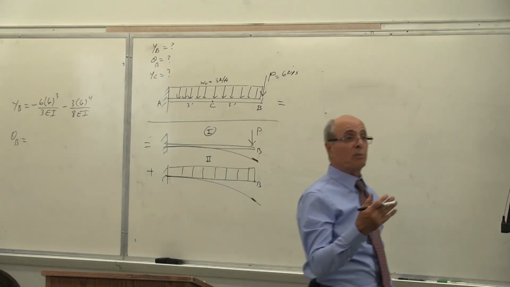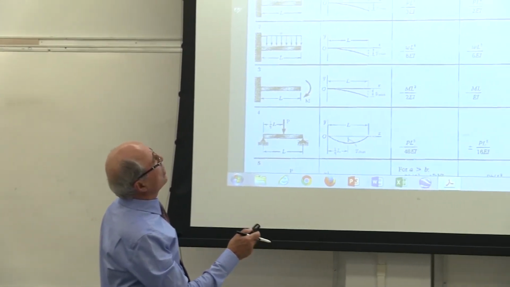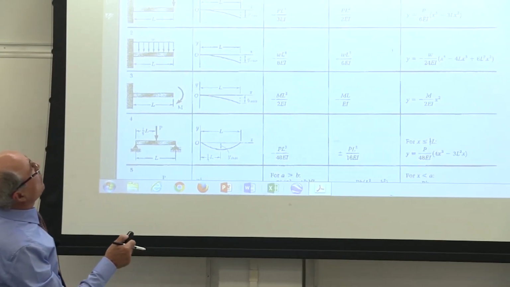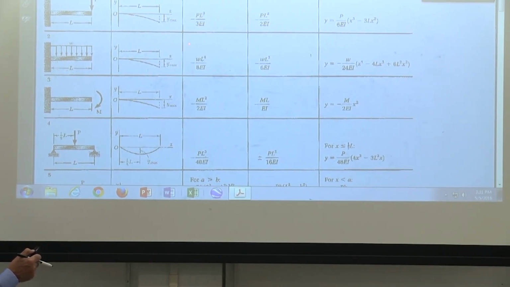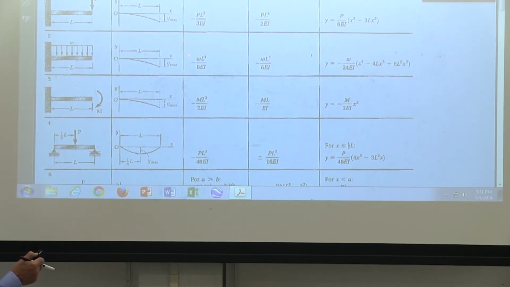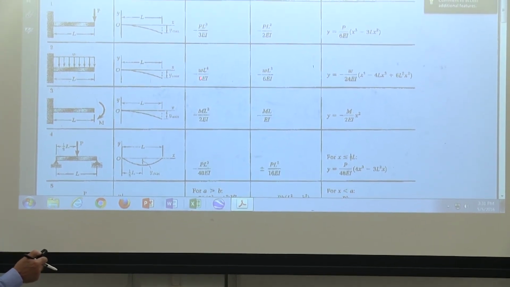Again, the superposition works. Look at it. This is what I was saying. Look at this one more time. Look, the deflection is in terms of P. Yes or no? It's not P squared or P to the power of 2. Everybody see that? So if P doubles, the deflection doubles. That's what we were talking about.